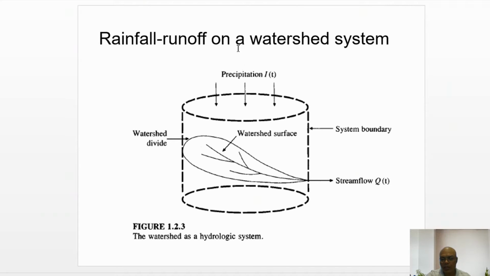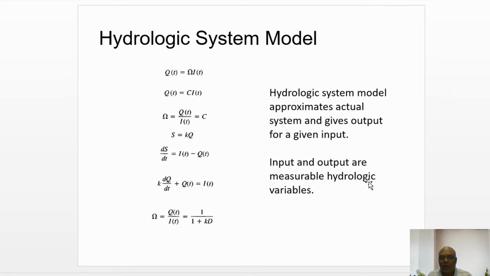Whatever precipitation is occurring in this control volume is falling only in this watershed, and finally the water exits from this watershed at the outlet as stream flow. So, the hydrological system model. These systems can be modeled mathematically.